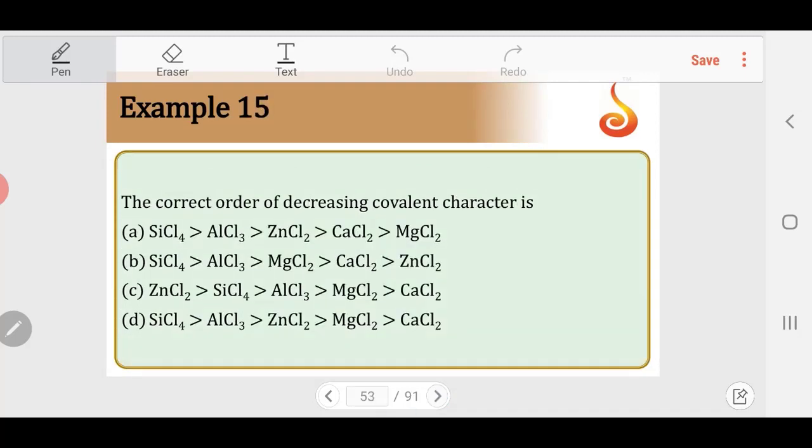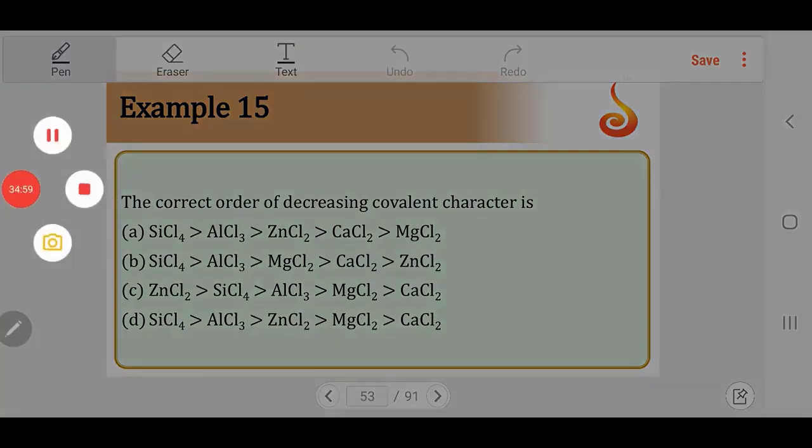15th example, the correct order of decreasing covalent character in these molecules. So you are given silicon chloride, aluminum chloride, zinc chloride, calcium chloride and magnesium chloride. So all are chlorides. So what are the ions given?